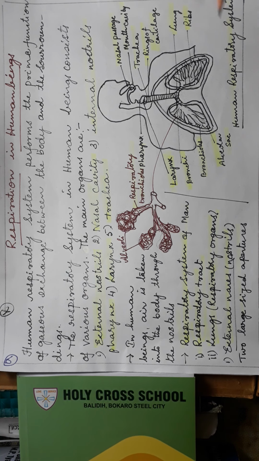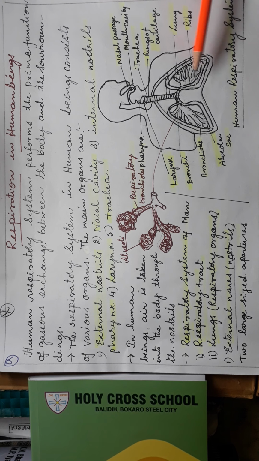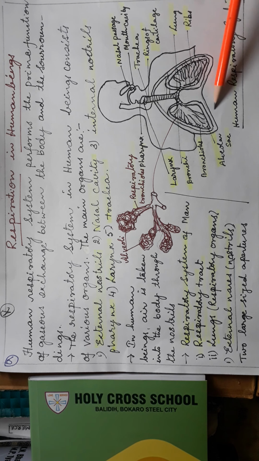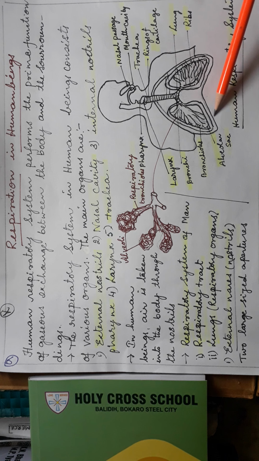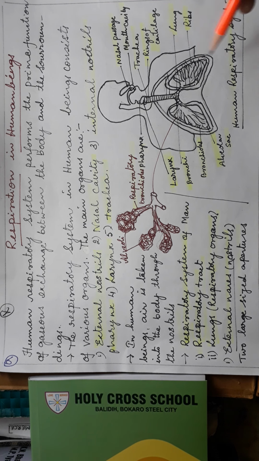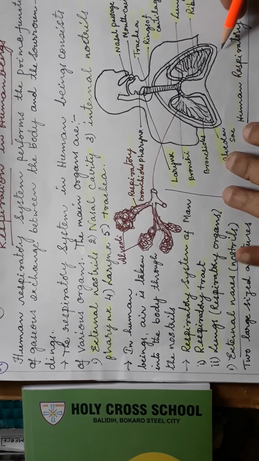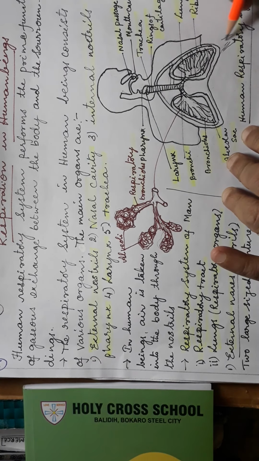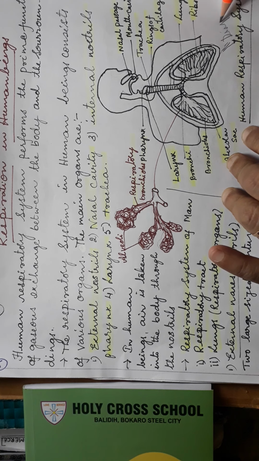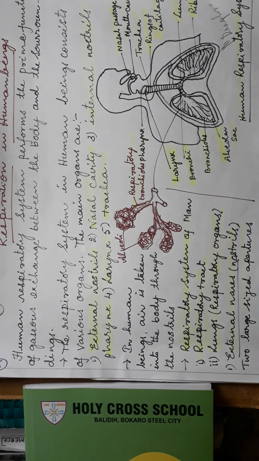And if you come down after the ribs, there is one layer, the diaphragm. This labeling should be given: diaphragm. What is the diaphragm?